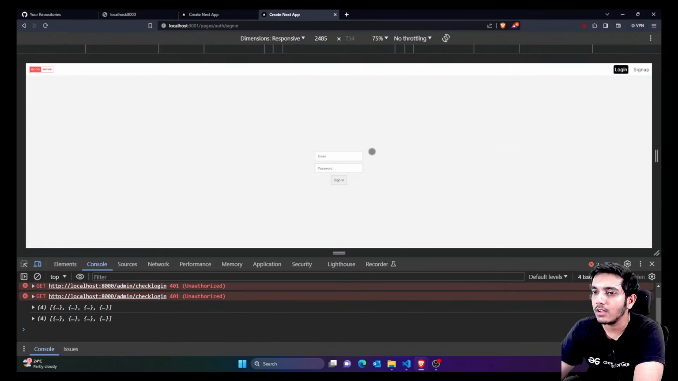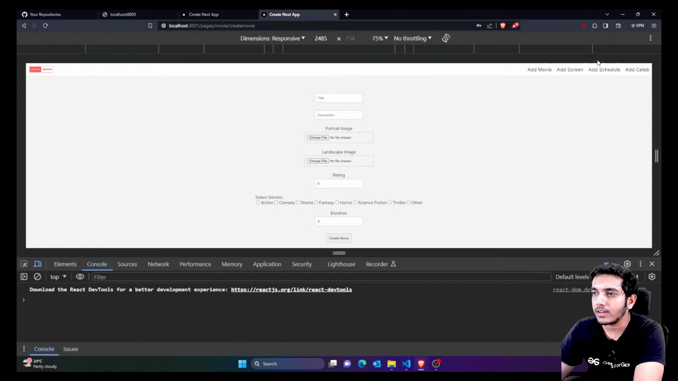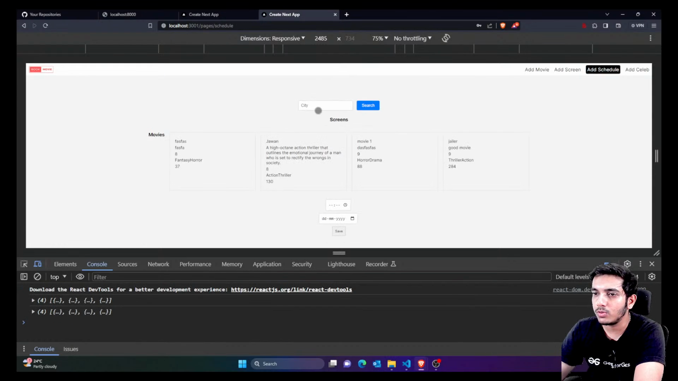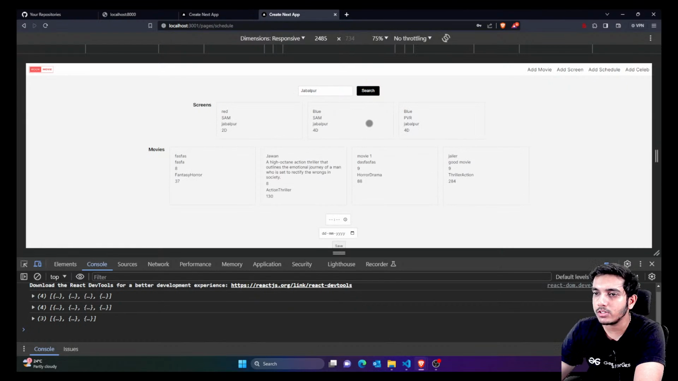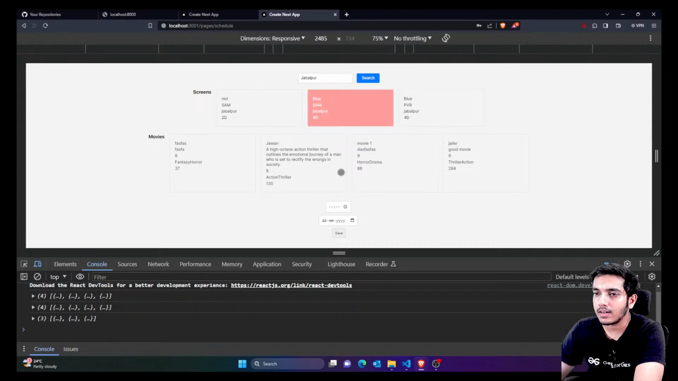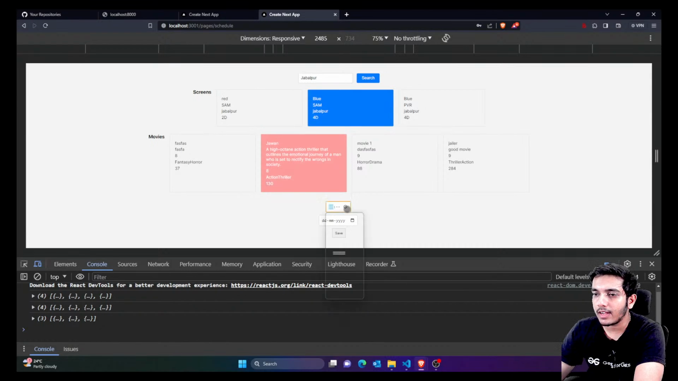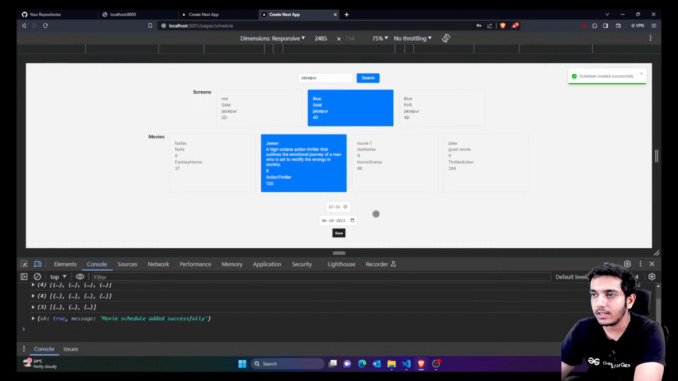Some basic APIs. So let's log in with the admin. So admin 1 and sign in. And now let's come back. So here itself, add schedule. So city would be whatever city you have. According to that, you would get your malls and screens. After that, select this. What's the time? So I'll just select this time. And what's the date? So date is, for example, this 6th. And if I click on save, you can see schedule has been created successfully.